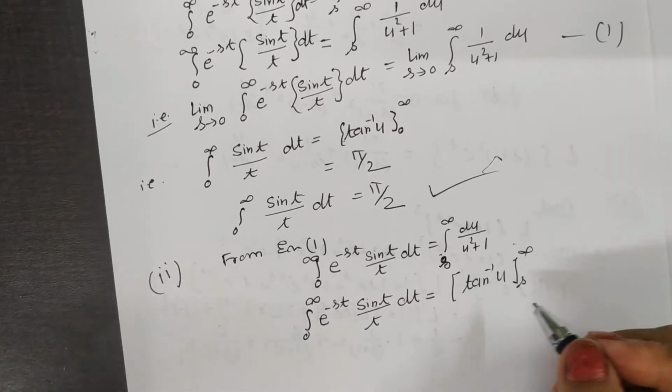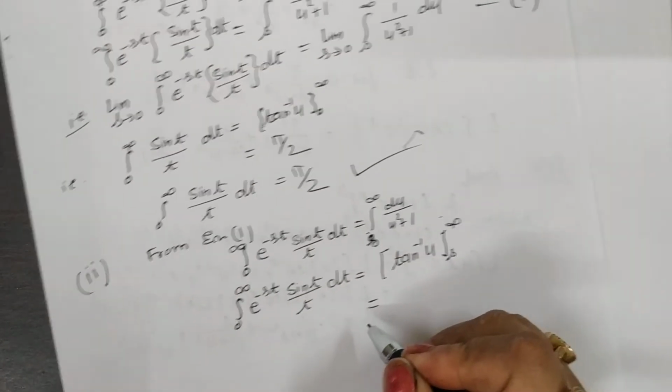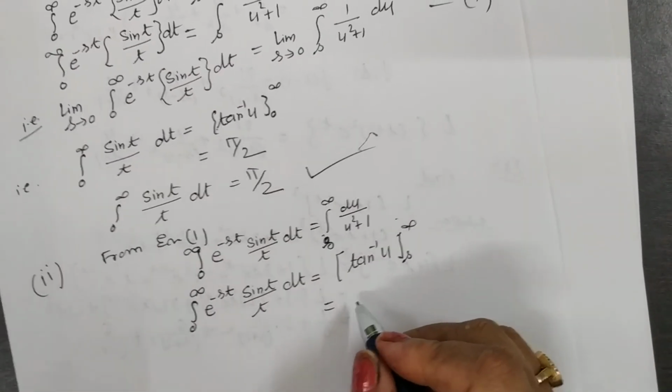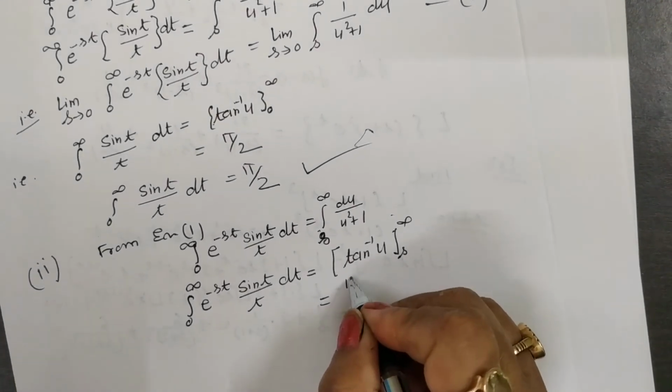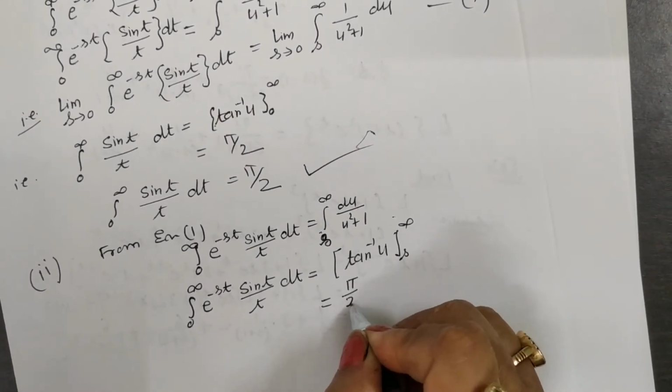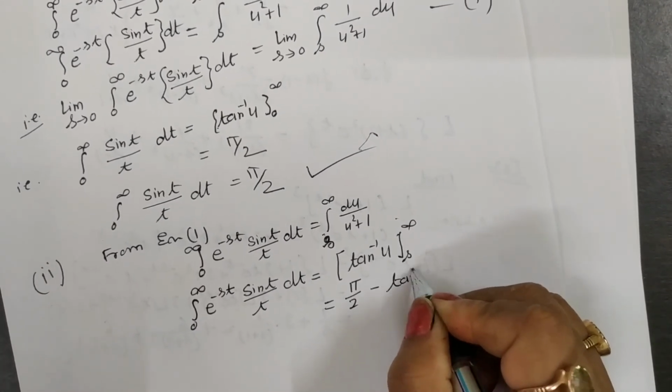If you apply the limit, you get the value pi by 2 minus tan inverse s.